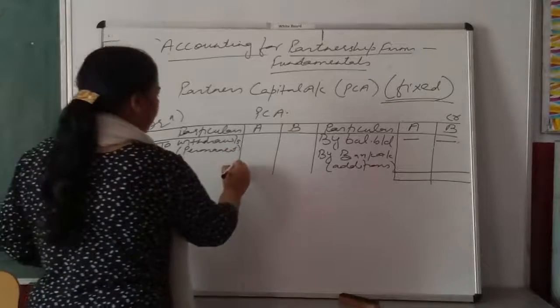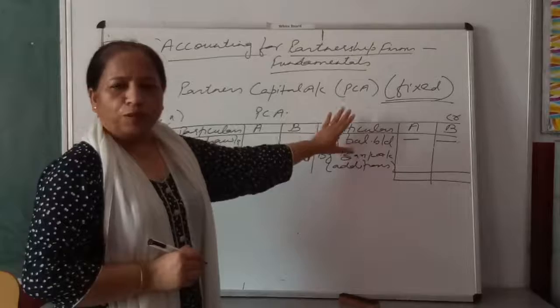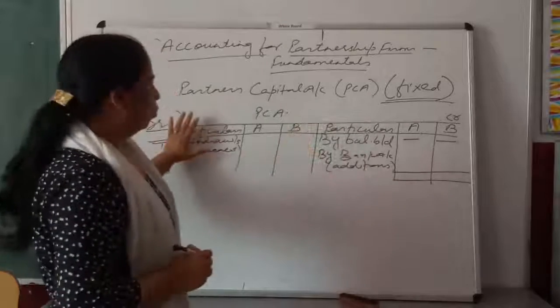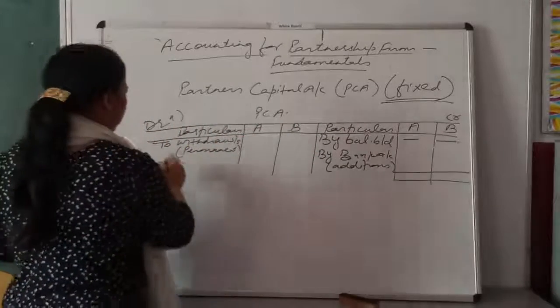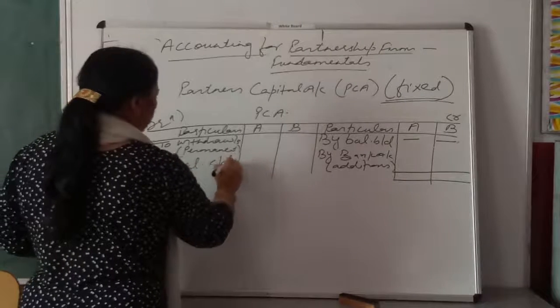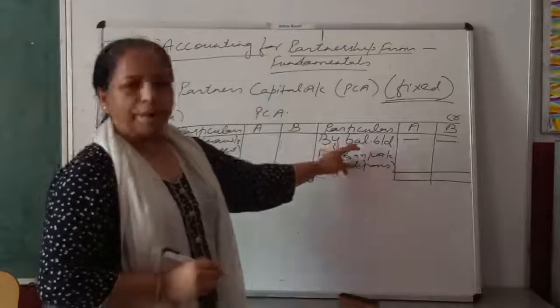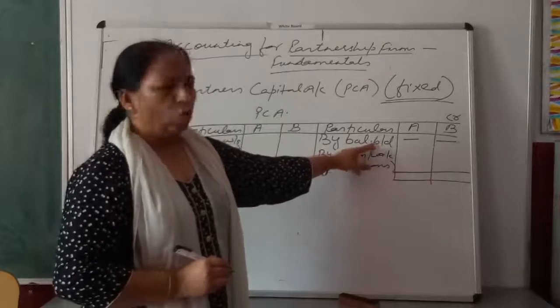And after that, what will you do? You will do the total of credit side. From the total of credit side, you will deduct the total of the debit side. What will you get? You will get closing balance of capital. You will show opening balance of capital by writing by balance BD. BD, brought down, opening balance.